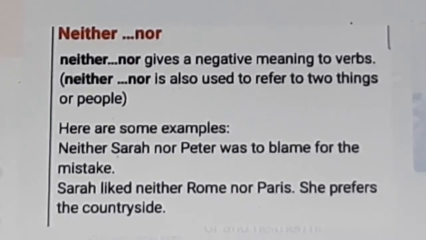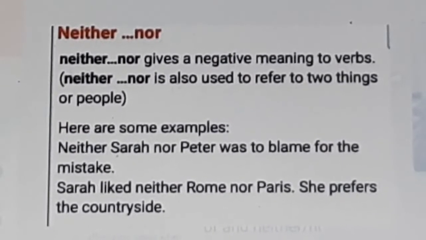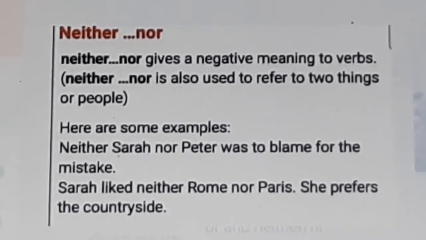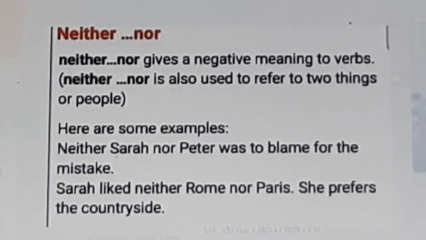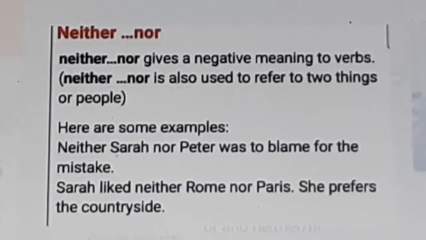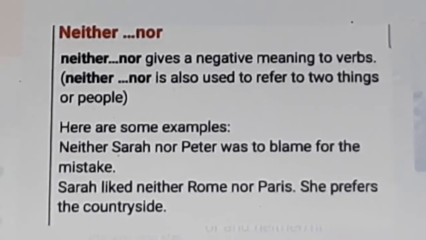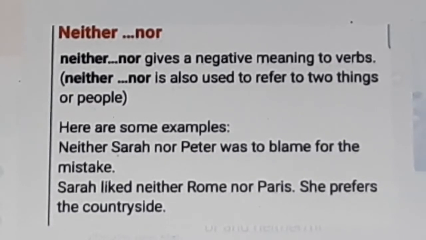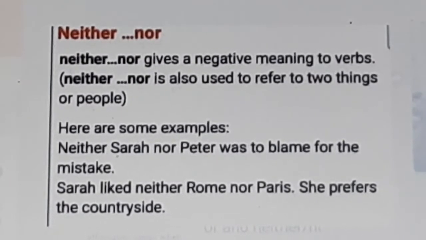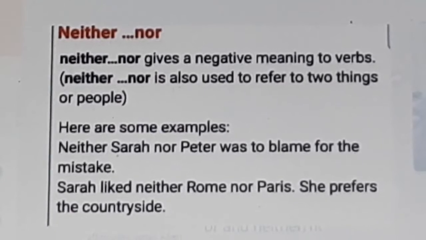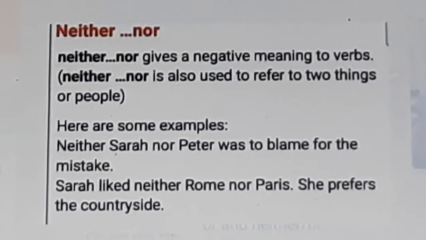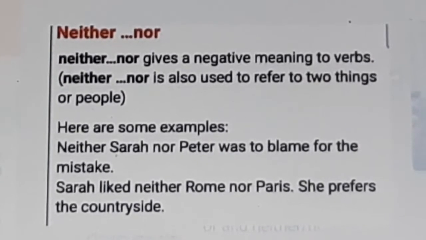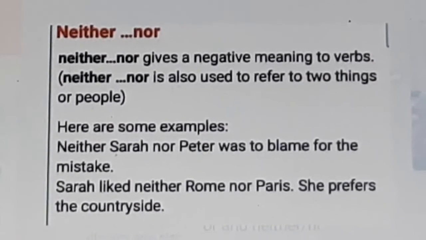Here he likes is the common sentence, so take it out. Tea and coffee remain. Put either before the first one, tea, and or before the second one, coffee. He likes either tea or coffee.